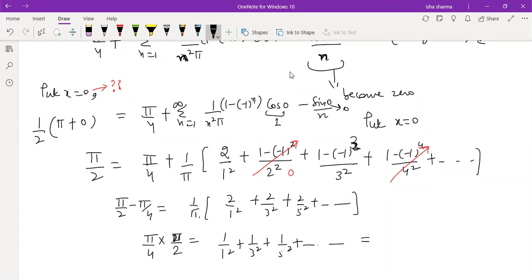See, what is important is you need to identify what x should be substituted. Otherwise, after that, it is simply calculation, just the terms rearrangement. So it's pi square by 8 is 1 plus 1 by 3 square plus 1 by 5 square and so on. And this is what you wanted to prove. So that is what we have proved now.